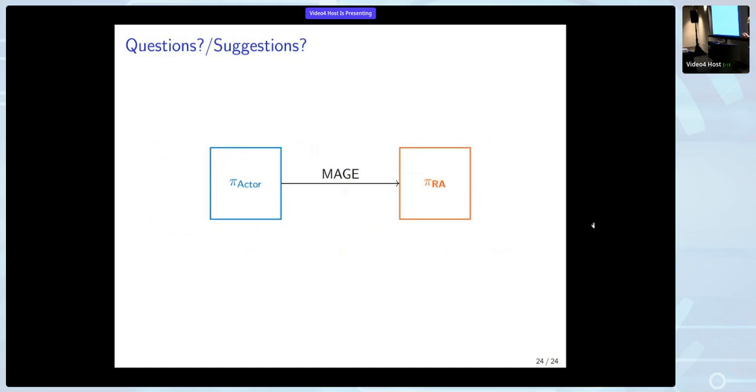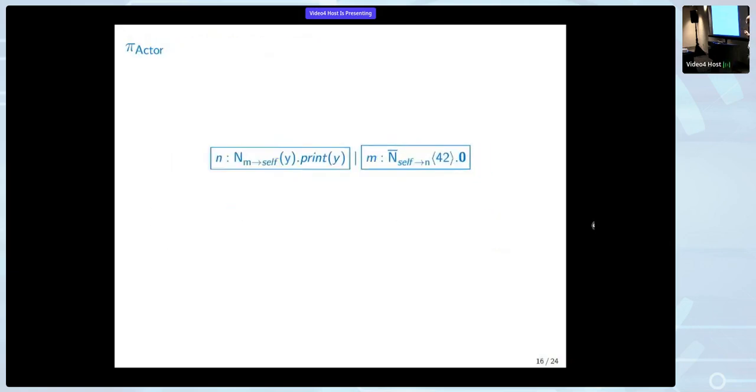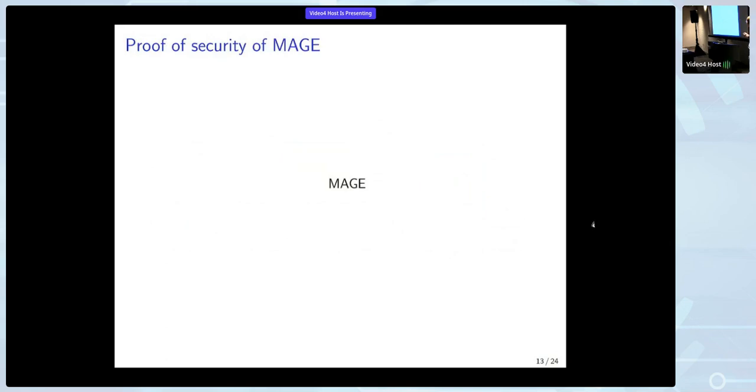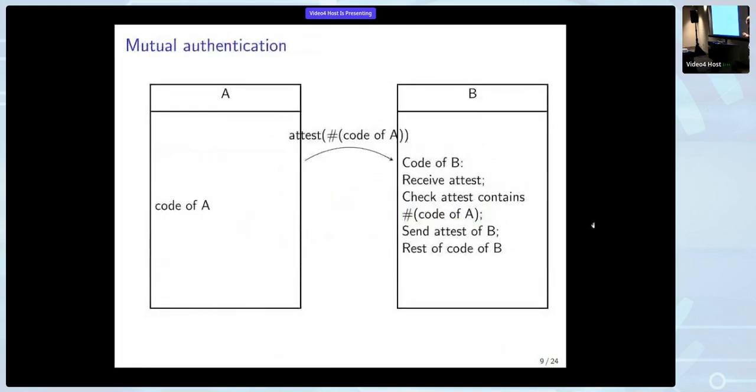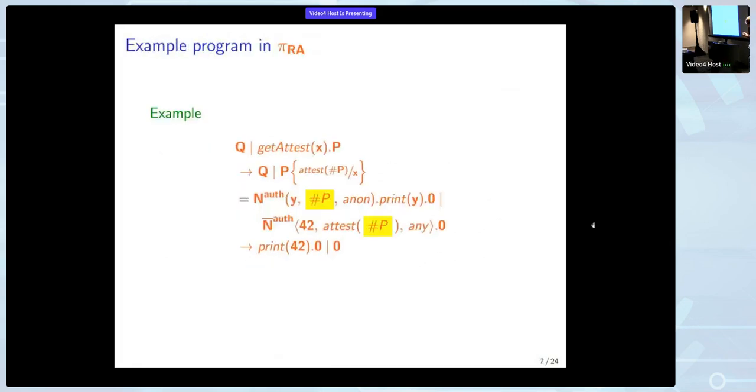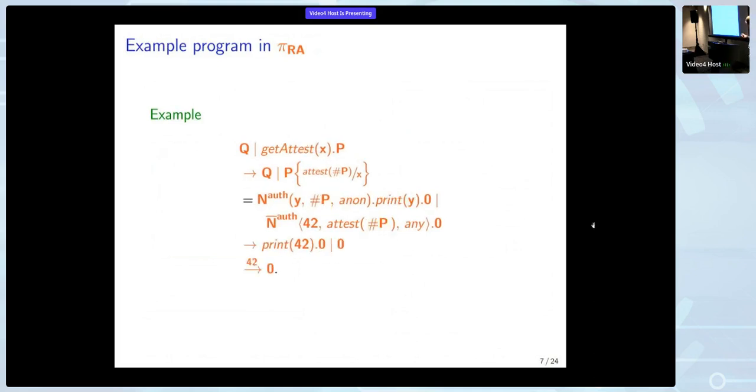We hope so. There's one thing that we did for quality of life, which might need to be changed to be more general, and that's we have these authenticated communication things here, which we added in because we didn't want to worry about replay attacks and man-in-the-middle attacks and all those kinds of things.